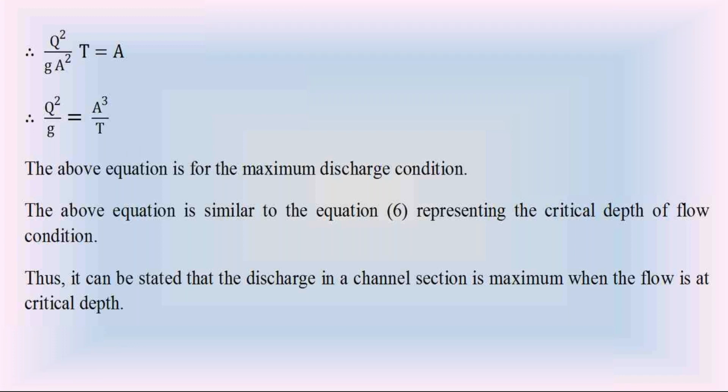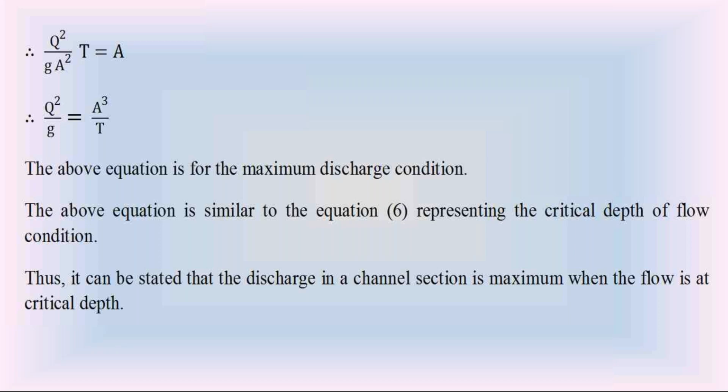From that, we can conclude an important conclusion. Since this equation Q square by z equal to a cube by t is applicable for both the maximum discharge condition as well as the minimum specific energy condition, we can conclude that the discharge in the open channel flow is maximum.